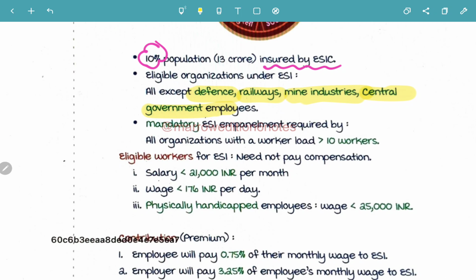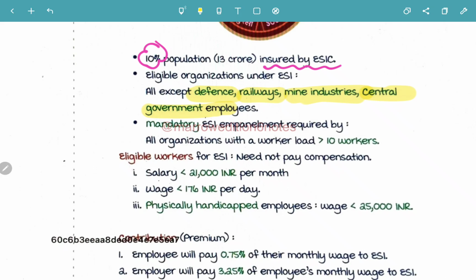The Employee State Insurance scheme is applicable only to organizations, but it is not applicable to defense, railways, mine industries or central government employees. It is mandatory for all organizations with a worker load of more than 10 workers.